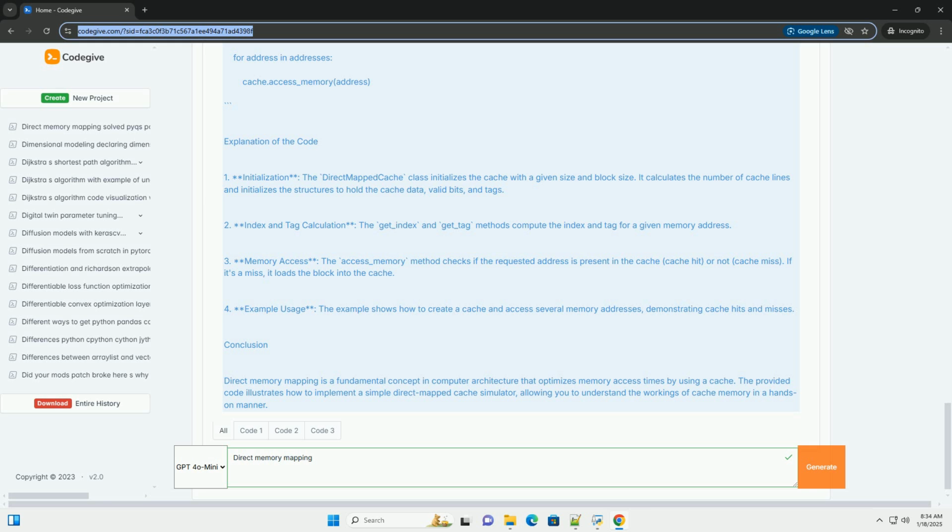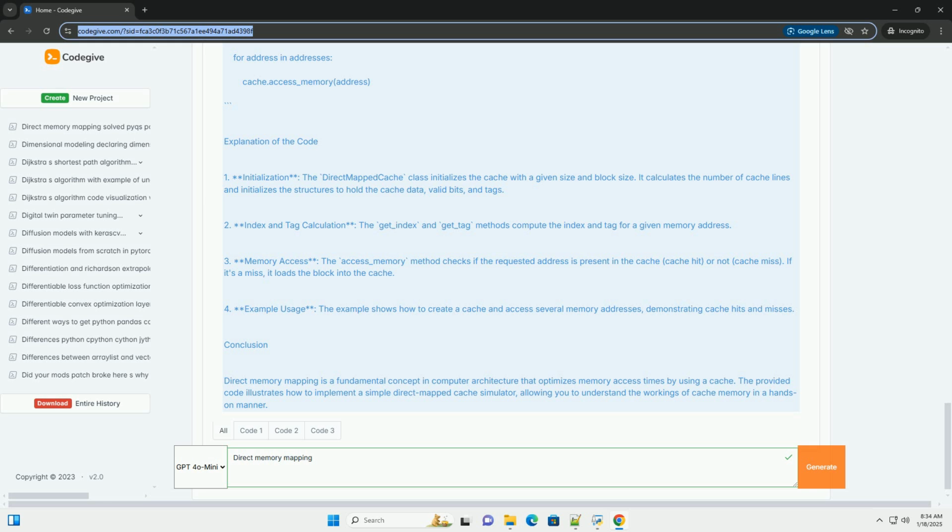Address breakdown in direct mapping. To access data in the cache, the memory address is divided into 3 parts. 1. Tag: identifies whether the data in the cache line corresponds to the requested memory address. 2. Index: determines which cache line to check. 3. Offset: specifies the exact byte within the cache line.